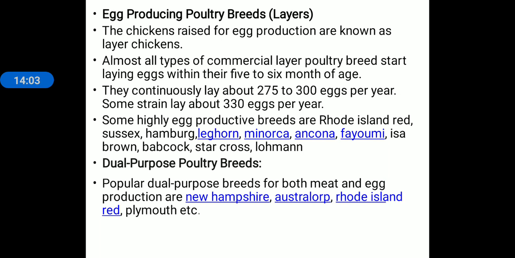Some examples of layers: Leghorn, Minorca, Ancona, Sussex. So these are the different examples of layers.